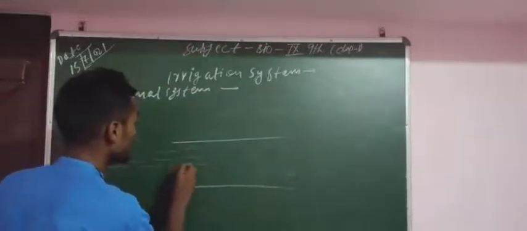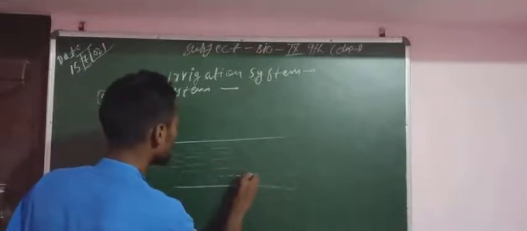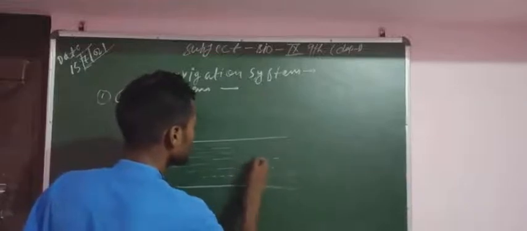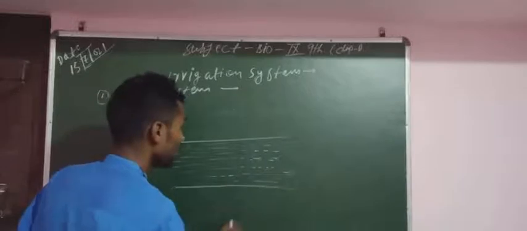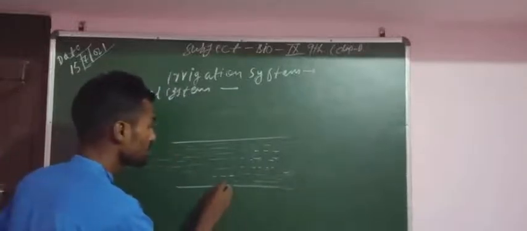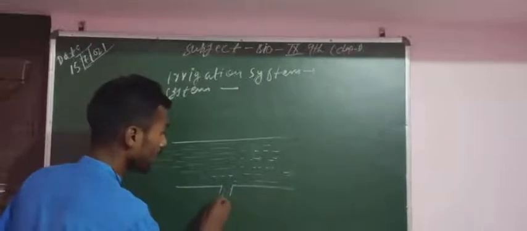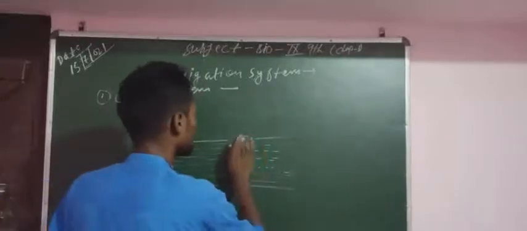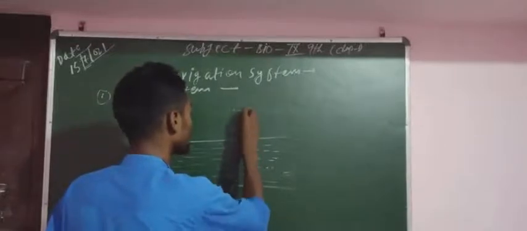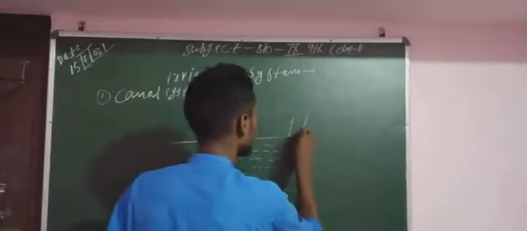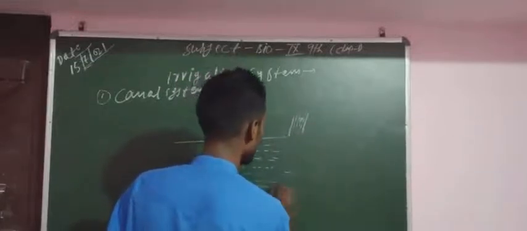A number of canals, as branches, are joined to the main canal. These are the branches of the canal, this way.